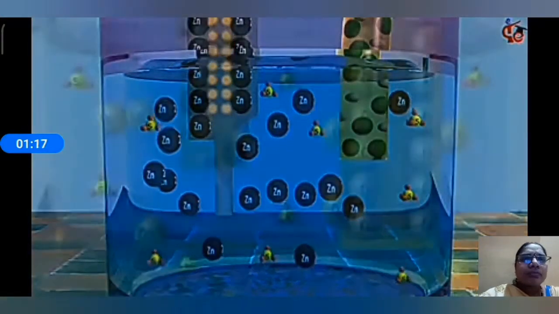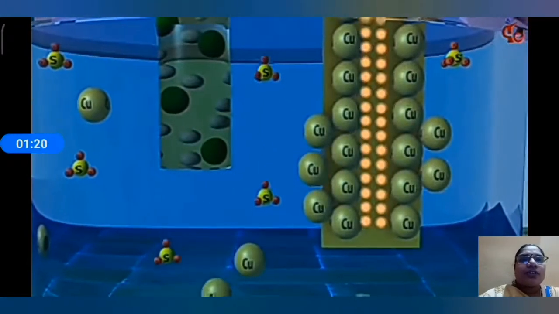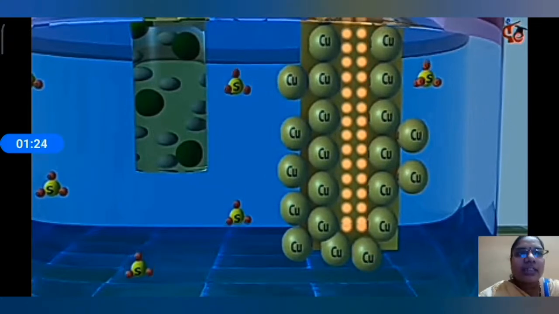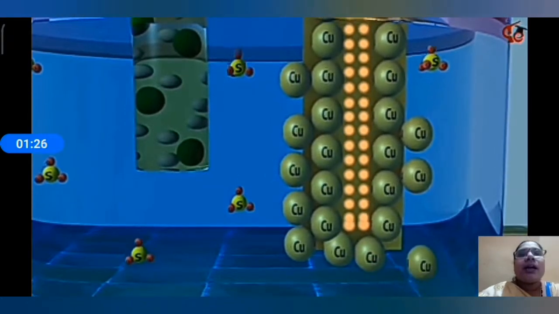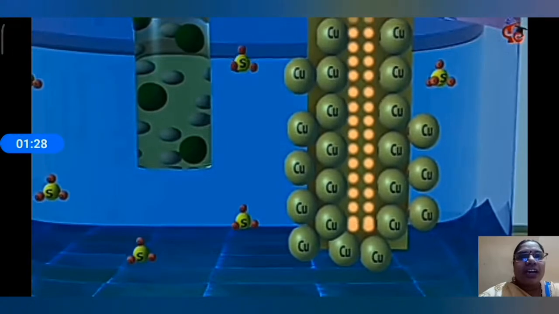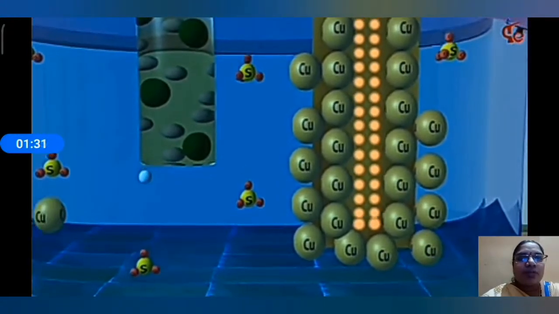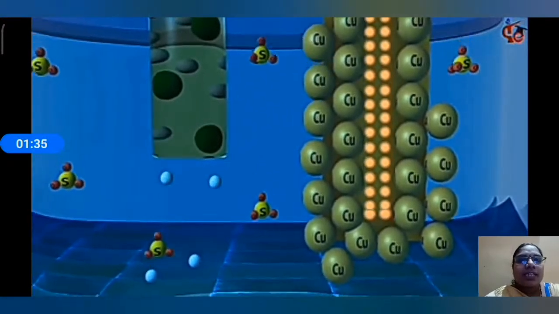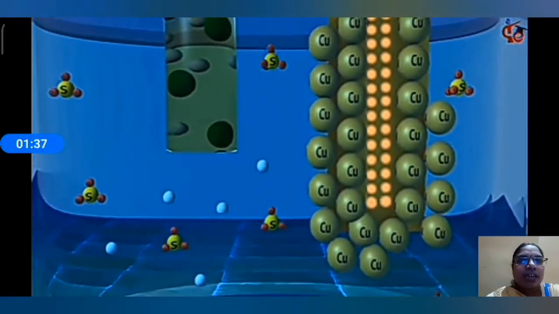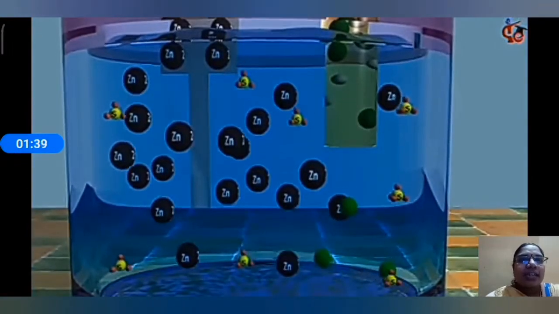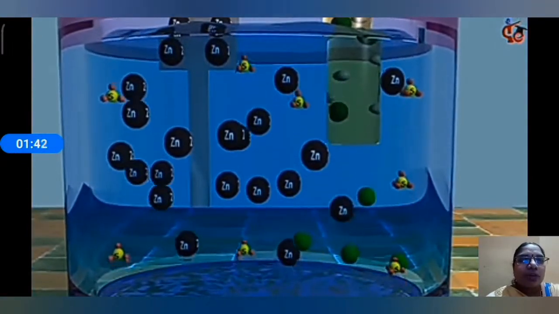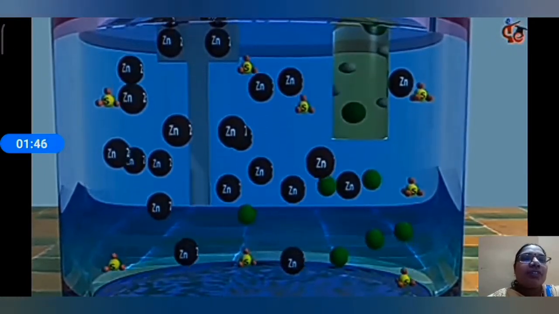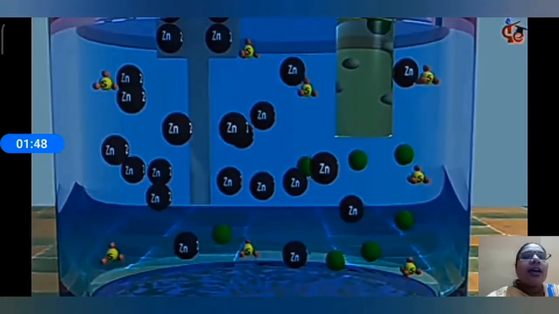The excess SO4 ions can be neutralized by sodium or potassium ions coming from the salt bridge, and the excess Zn+2 ions can be neutralized by the chloride ions coming from the salt bridge.